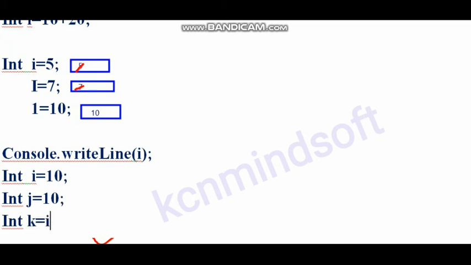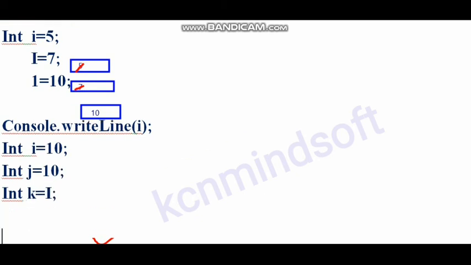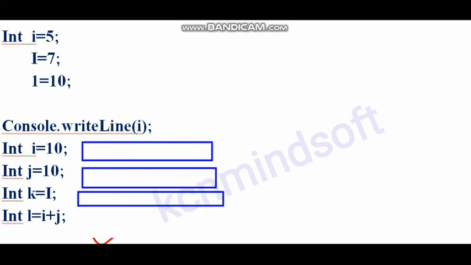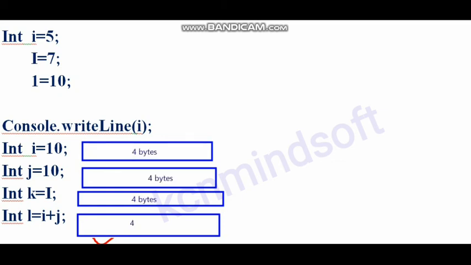Console.WriteLine will print i = 10, j = 10, int k = i. The i value is 10, so it will print the 10 value. If it is int k = i + j, it will store the 20 value. Int i stores 4 bytes of memory, int j stores 4 bytes of memory, and int k stores 4 bytes of memory.